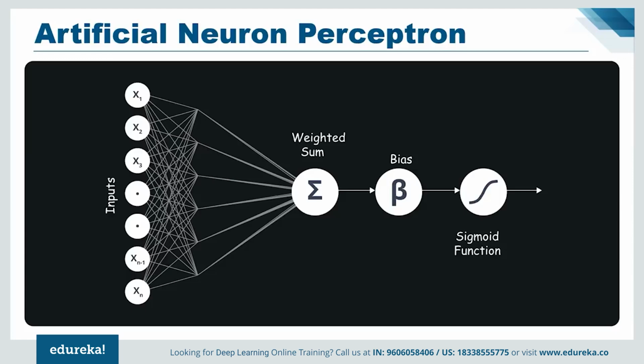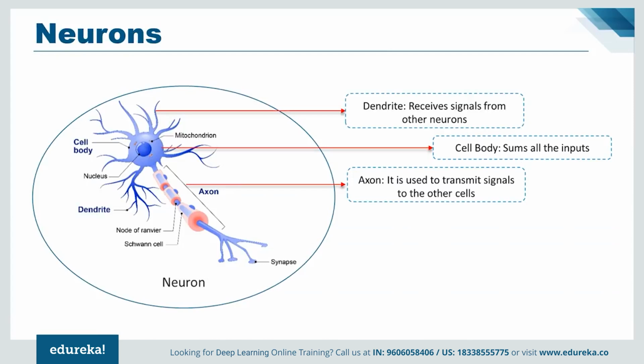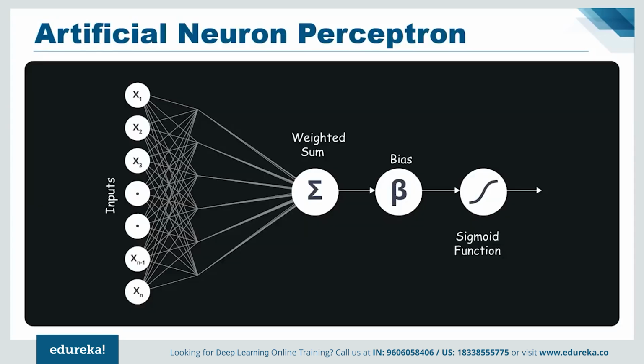Now let us understand the functionality of the biological neuron and how we mimic this functionality in the perceptron or an artificial neuron. If we focus on the structure of a biological neuron, it has dendrites, which are used to receive the inputs. These inputs are summed in the cell body, and using the axon, it is passed on to the next biological neuron as shown in the above image. Similarly, a perceptron receives multiple inputs, applies various transformations and functions, and provides an output. As we know, our brain consists of multiple connected neurons called a neural network, and we also have a network of artificial neurons called perceptrons to form a deep neural network.